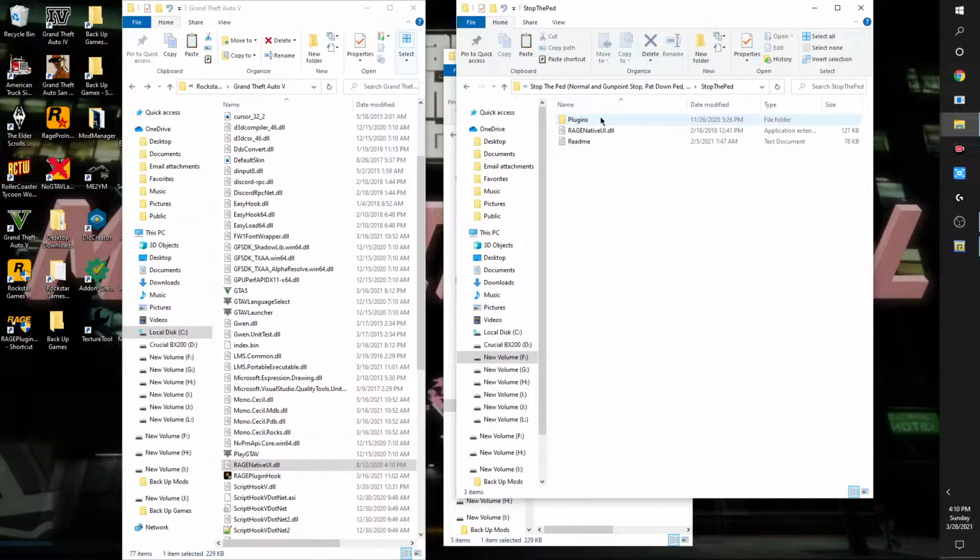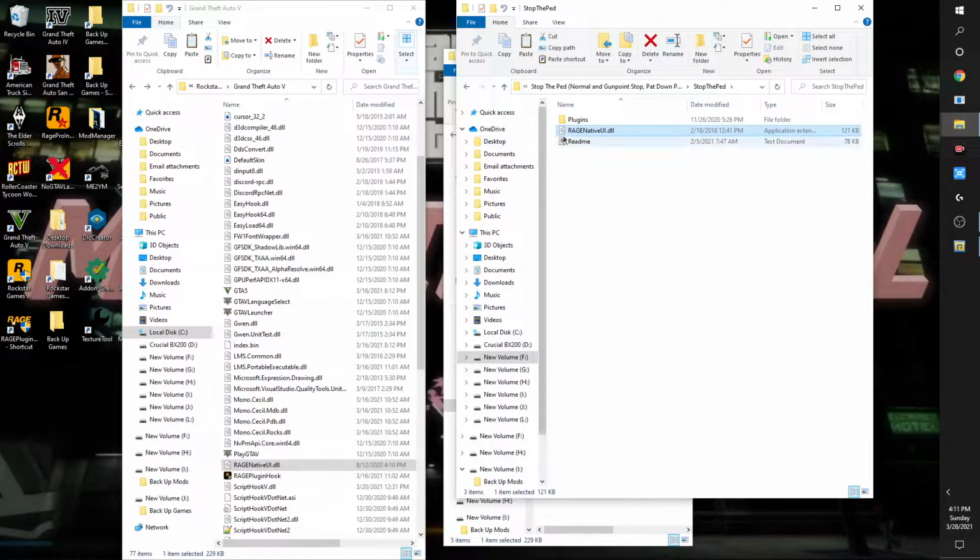So here we go, Stop the Ped. He uses 1.6.30. So if I started the game up, I believe you will have either the UI will not load up. So if you get that problem, we'll take a look at it. Matter of fact, I'll install Stop the Ped, and we'll load the game up, because I believe once I get into the game,